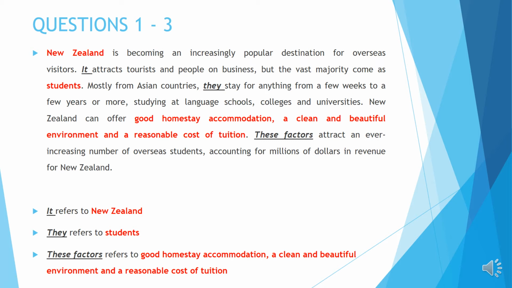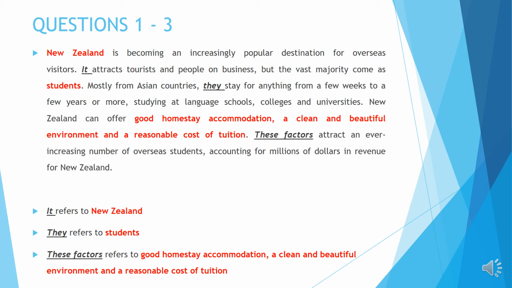Okay, so some of you answered offer good homestay accommodation. Okay, that is wrong because of the word offer. Offer here is not a factor, but the factors are good homestay accommodation, a clean and beautiful environment, and a reasonable cost of tuition. The clue here is these factors. Okay, you have to be aware that these factors are in plural.